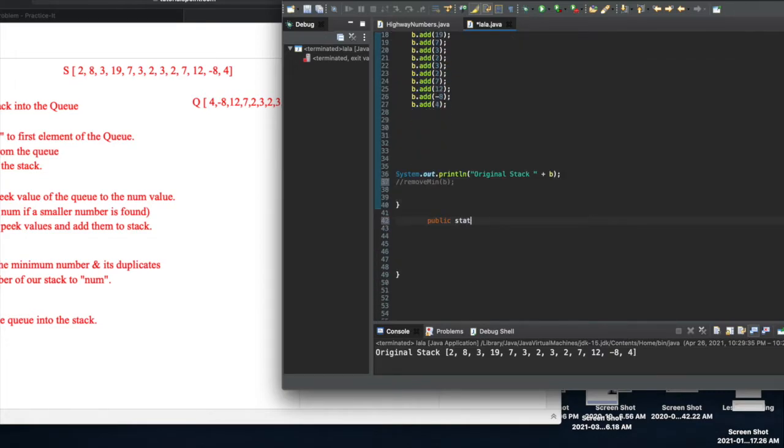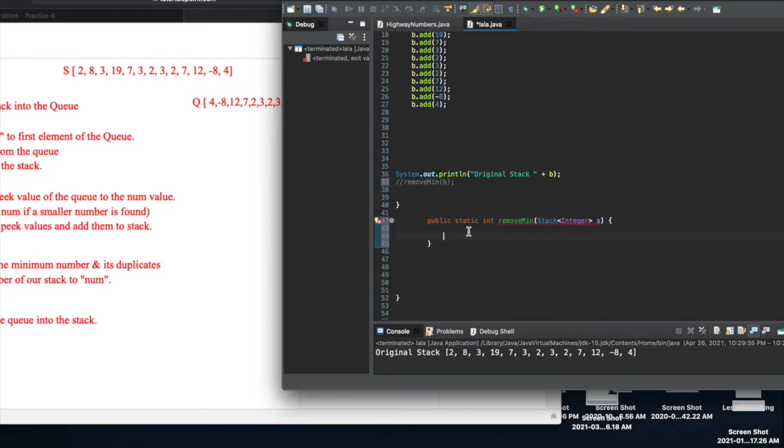So we have a public static integer, it's not called num. We're returning an integer value, and it's called removeMin. It's going to take a stack of integers as a parameter, so we'll call that s.